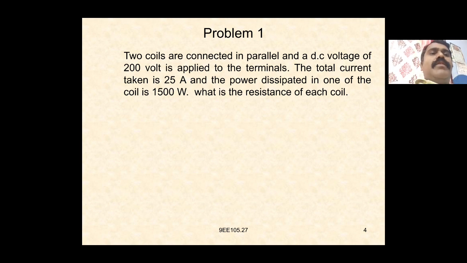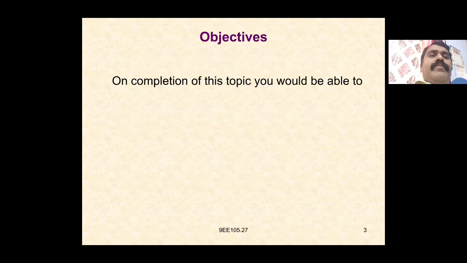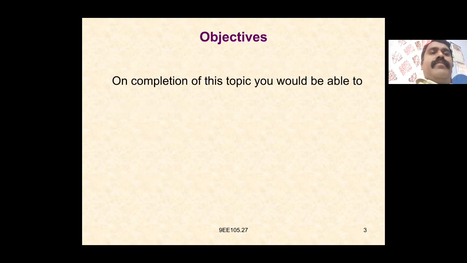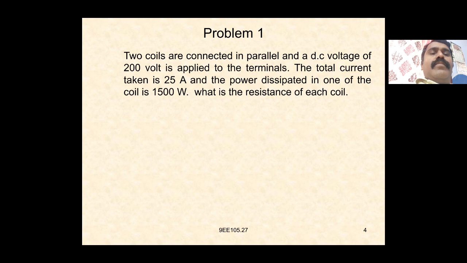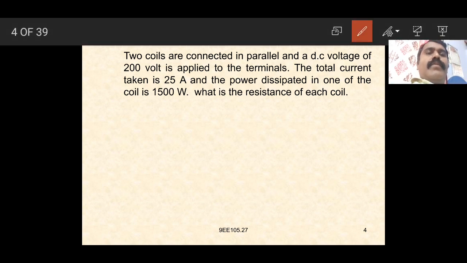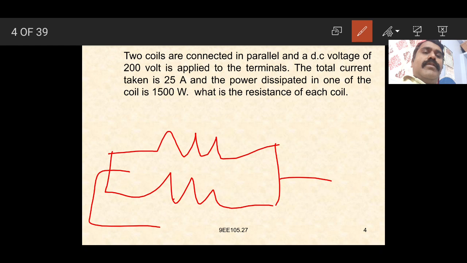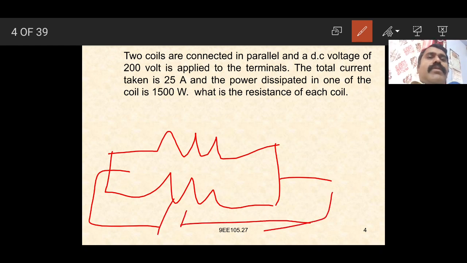Two coils are connected in parallel and a DC voltage of 200 volts is applied to the terminals. We can assume two coils, or resistances, connected in parallel to the voltage, that is again 200 volts.